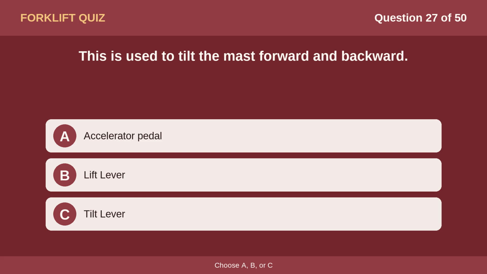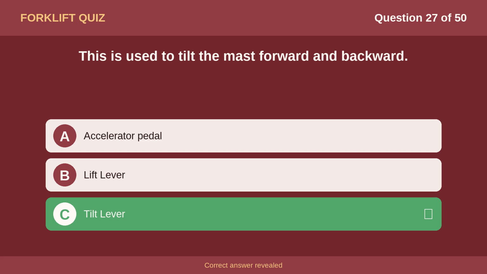Question 27. This is used to tilt the mast forward and backward. Option A, accelerator pedal. Option B, lift lever. Option C, tilt lever. The correct answer is option C, tilt lever.